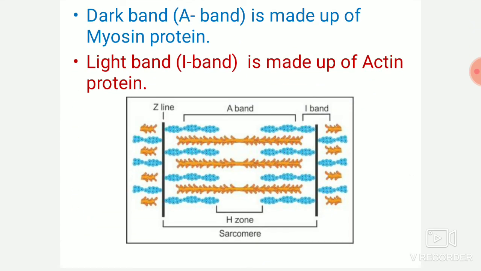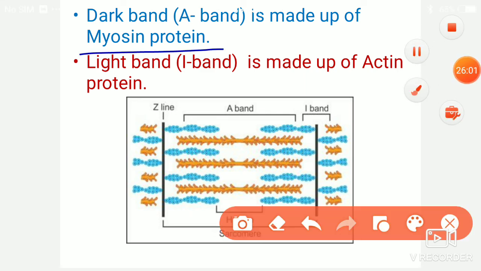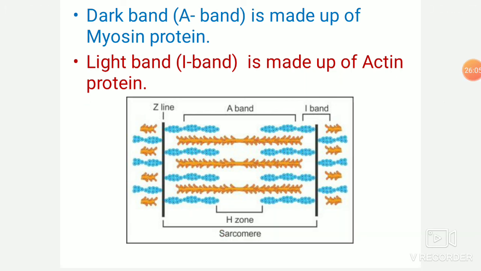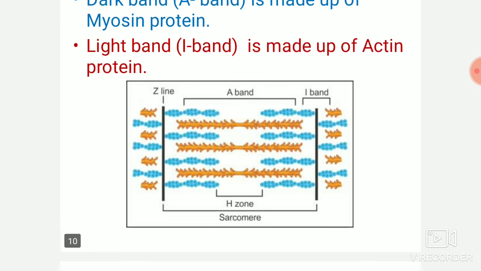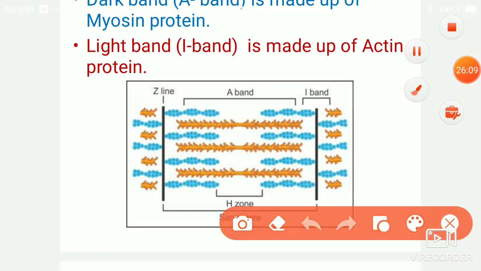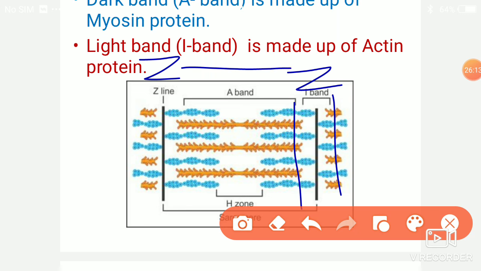So two bands are present, light bands and dark bands. The dark band is made up of myosin protein and the light band is made up of actin protein. In the center of the light band, that is the I band, the Z line is present. Between two successive Z lines, the distance is called the sarcomere.